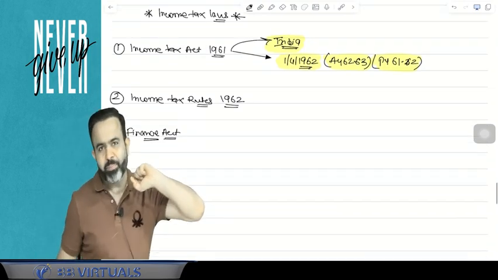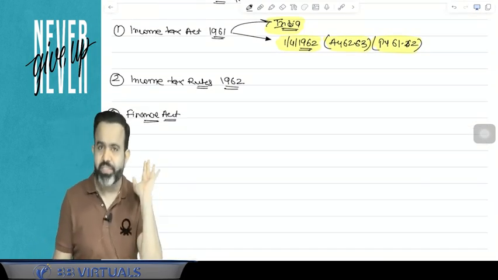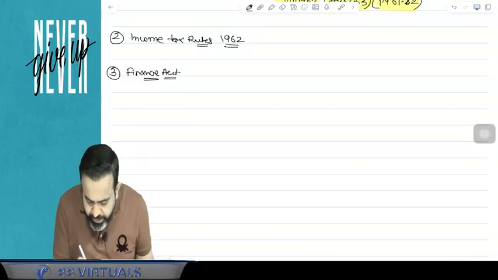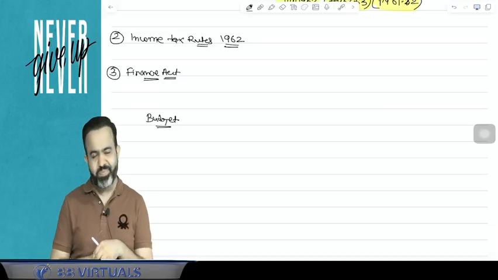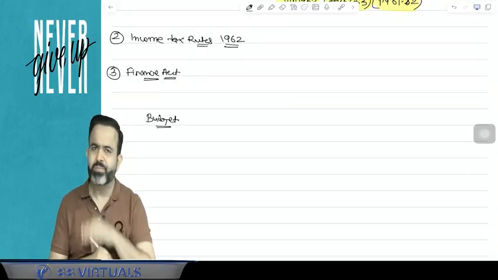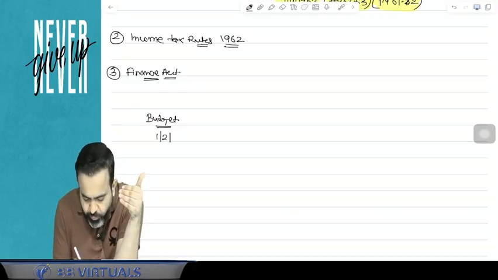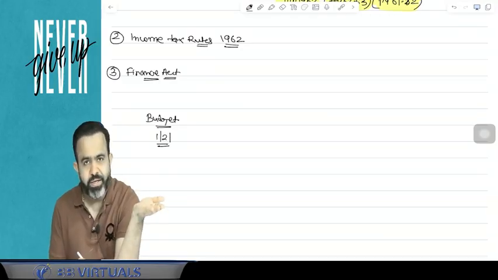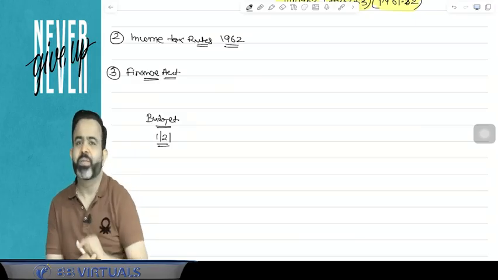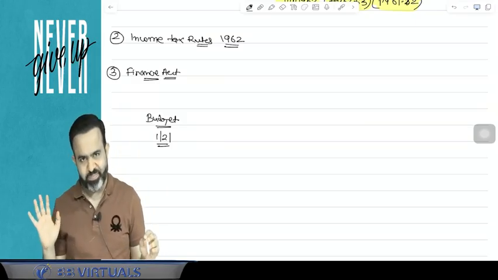So guys, if you remember, every year there is a budget. Every year our finance minister presents the budget in the parliament, and normally the budget is presented on the 1st of Feb of every year.